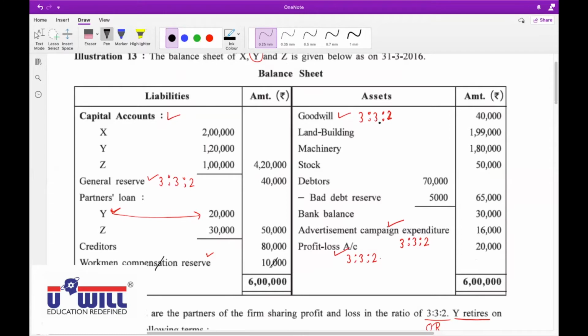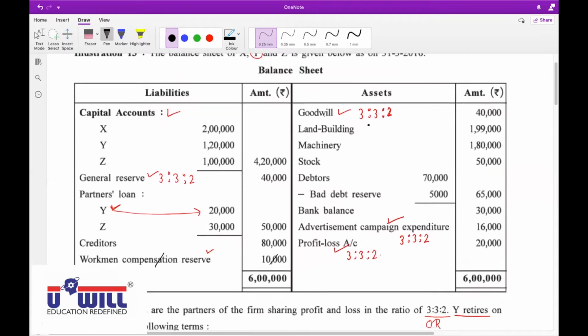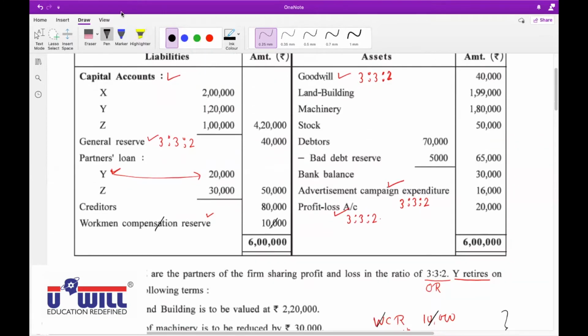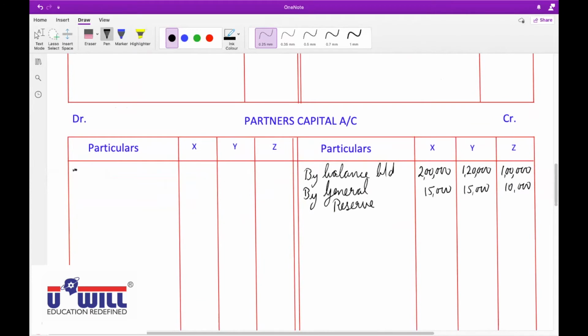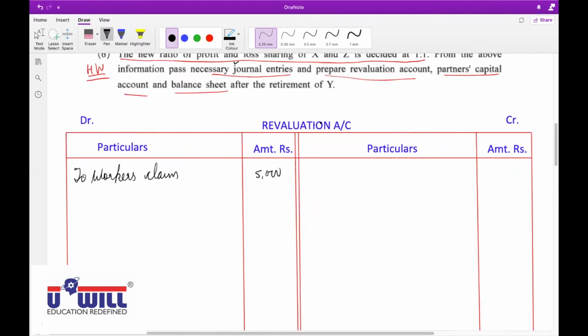Tell me here what effects we will give. On debit side, partners capital account to goodwill. We will write all partners capital account on debit side to goodwill. Amounts: 40,000 into 3:3:2 ratio, so 15,000, 15,000 and 10,000. Correct. Mute yourself.